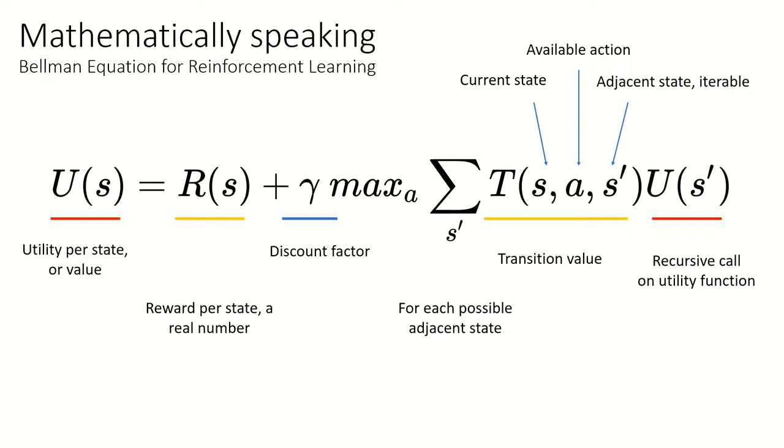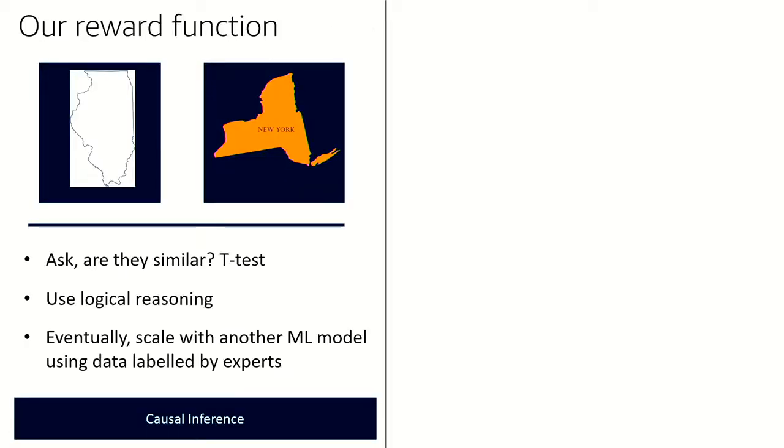And so for each adjacent state, we're going to get the transition value, then make a recursive call on that adjacent state, right? And so that's how it's going to actually populate this entire map. And so what we actually worked on was running thousands of randomized control trials across the United States.